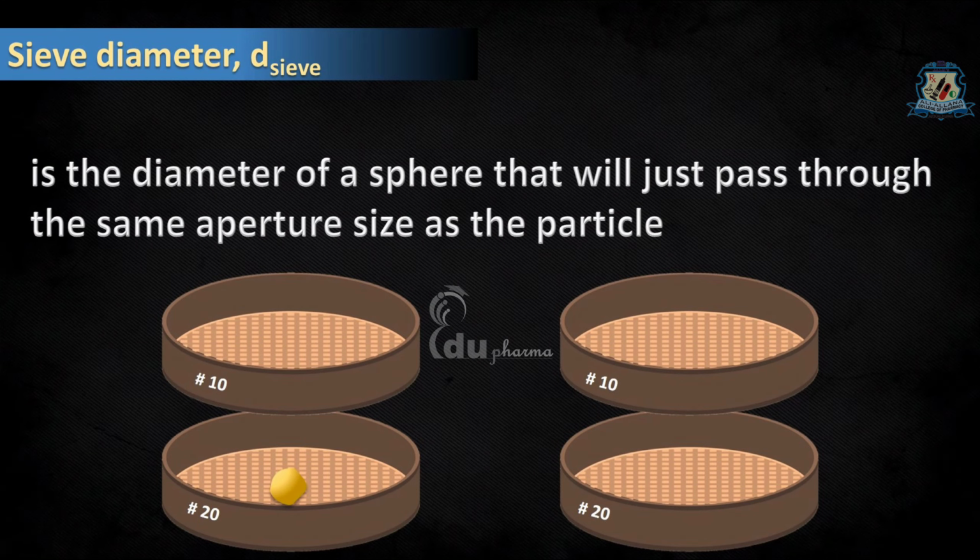Similarly, take a spherical particle that can pass and be retained through the same sieves. Now we can say both the particles have the same diameter. Now measure the diameter of the spherical particle. It would be the sieve diameter of the irregular particle.